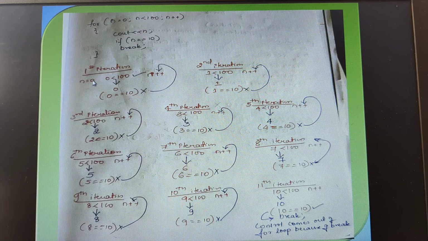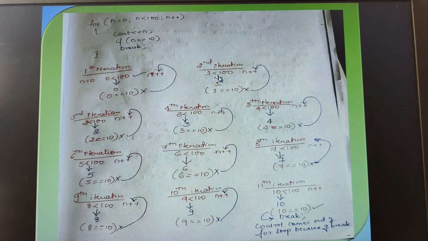Now again, assignment we are not going. Assignment happens only once, isn't it? So again back to the increment, again back to the condition, again it is entering into the loop. If the loop fails, again it goes for the increment. Like this it keeps on happening until this condition fails.